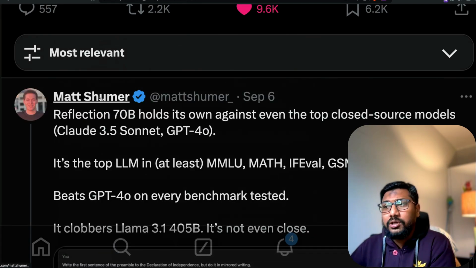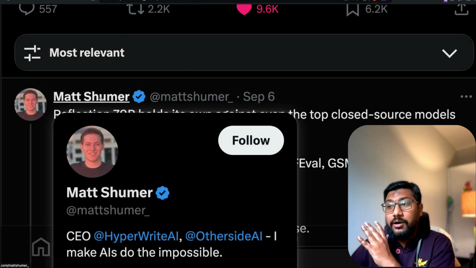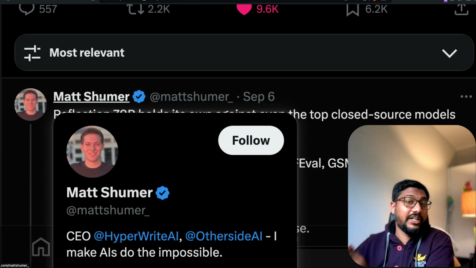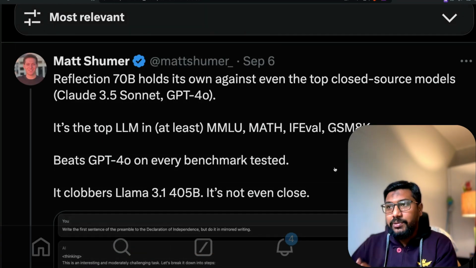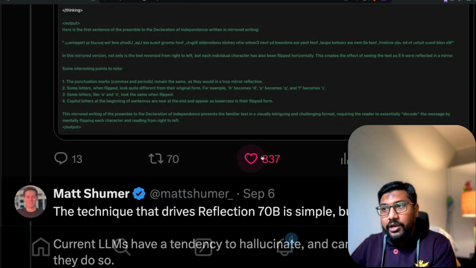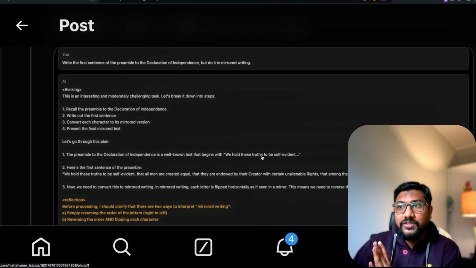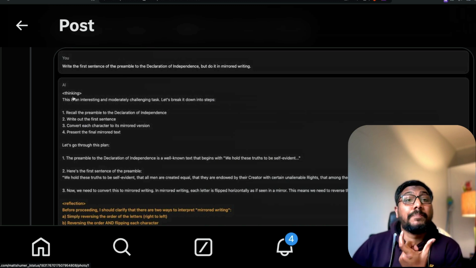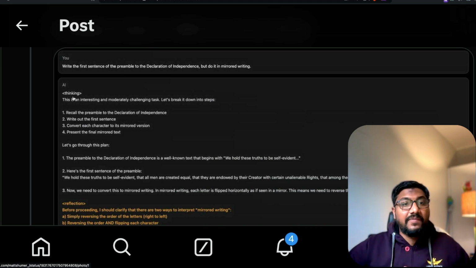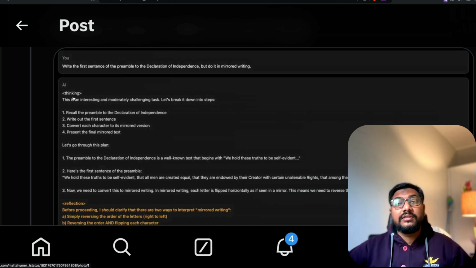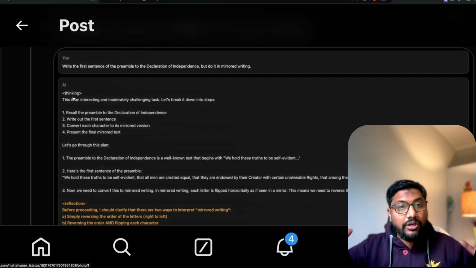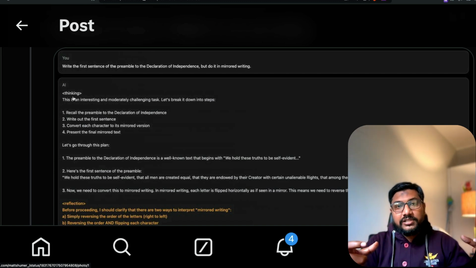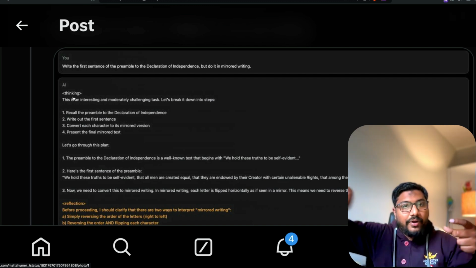Matt Schumer is not a new person to this domain, and I've liked his work before. For example, HyperWrite is an amazing platform. I guess they use Playwright, I'm not sure, but it's an amazing platform. So there are a bunch of things about this model, and one important thing is that the model has special tokens, and this is something that we have discussed before on this channel and have seen with Anthropic as well. I think Andrej Karpathy has mentioned it about GPT-4o. You have these special tokens that help the model take different routes.